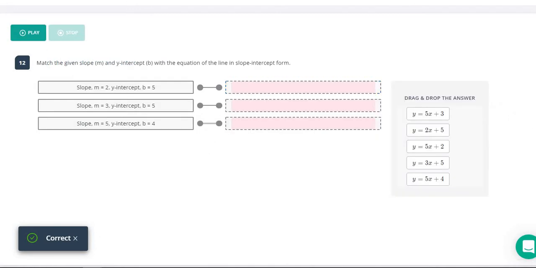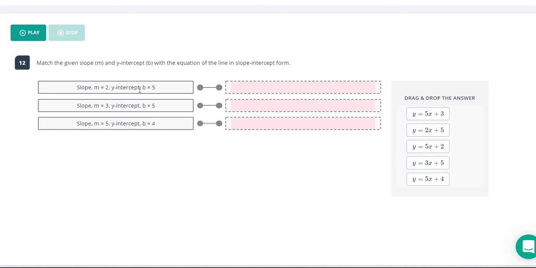So on number 12 here, they just want us to match these equations with the slope and the y-intercept of all of these. So remember, the number next to the x, that's your slope, and the number on the end here, that's your y-intercept, that's b. M is your slope.